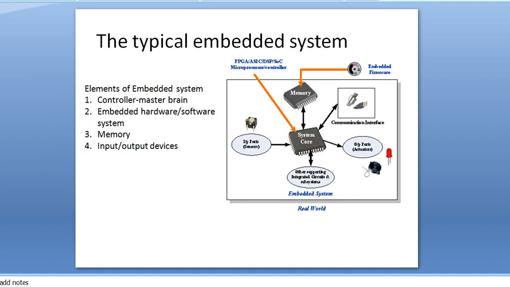Another one is the memory. The memory system is mainly responsible for holding the control algorithms. Typical embedded systems contain a memory system which holds controlling algorithms and other configuration details. What is the main use of the memory in the embedded system? It is for storing fixed data, which is done by the ROM, read only memory.